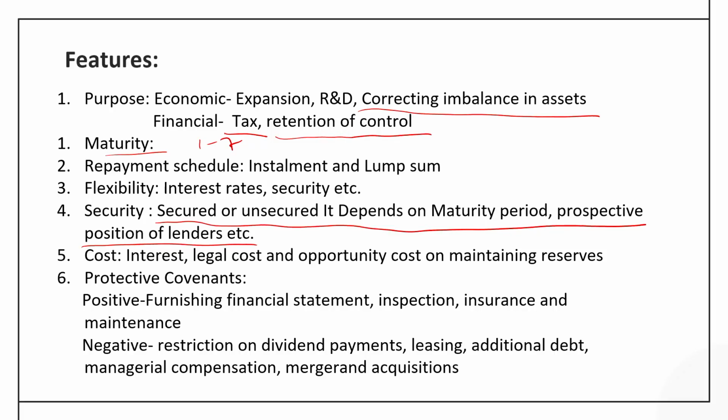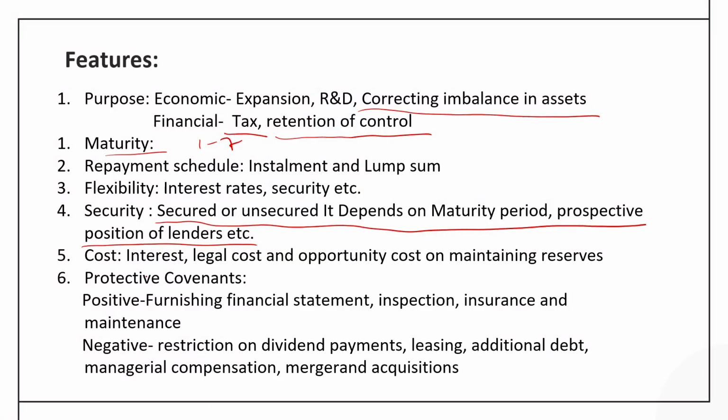The cost of the term loan includes the interest, that is the explicit cost, and some negotiation cost, that includes the fees paid to the attorney of the company. This term loan also has some opportunity cost or implicit cost, where the lending institution may ask the company to maintain a certain reserve.